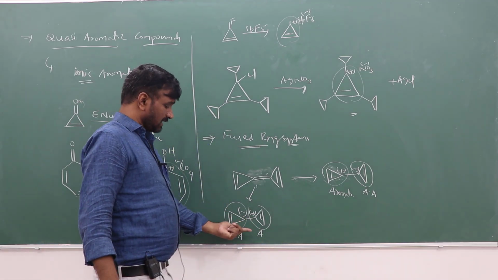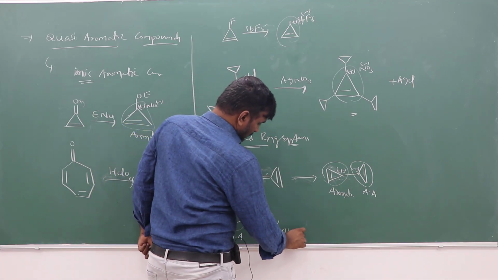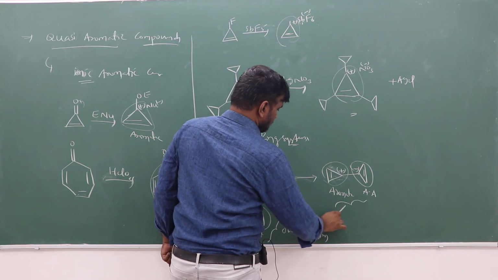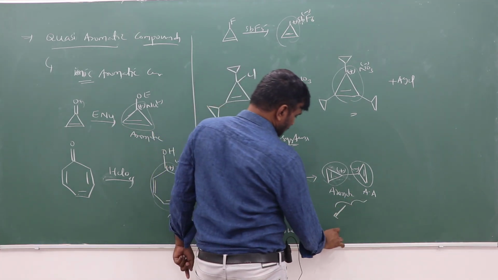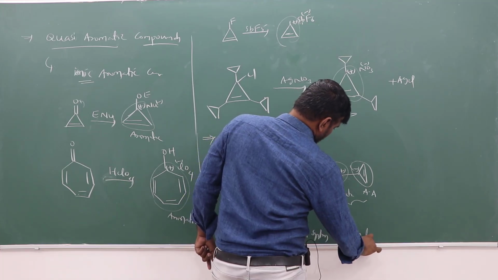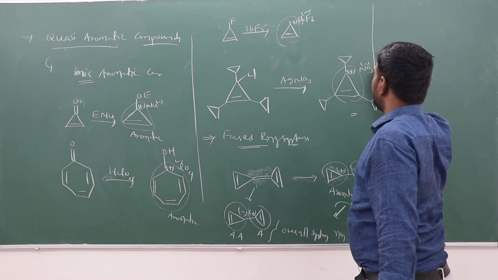One ring is anti-aromatic, another is aromatic. So the overall system is non-aromatic.